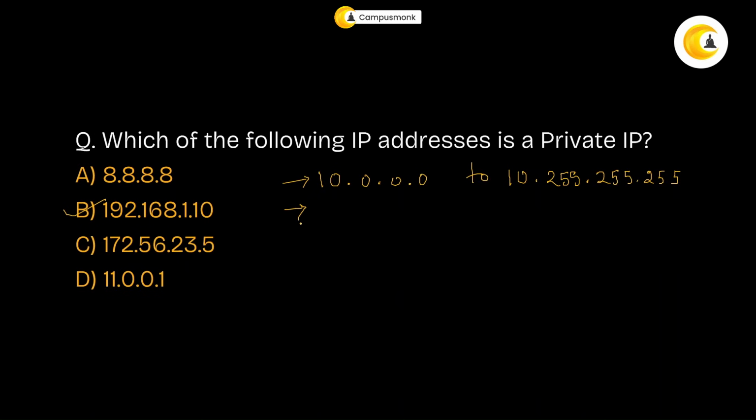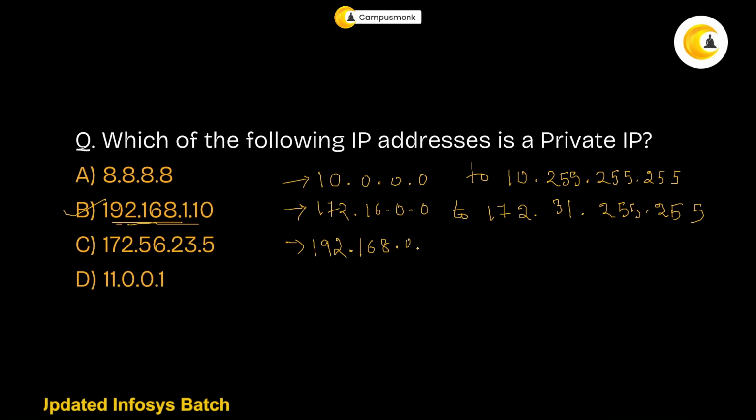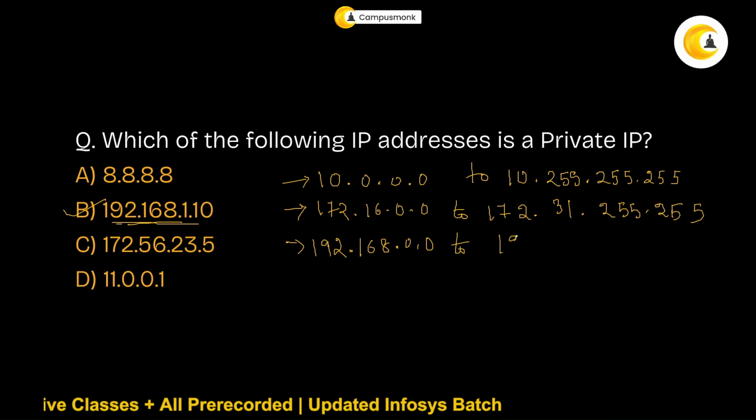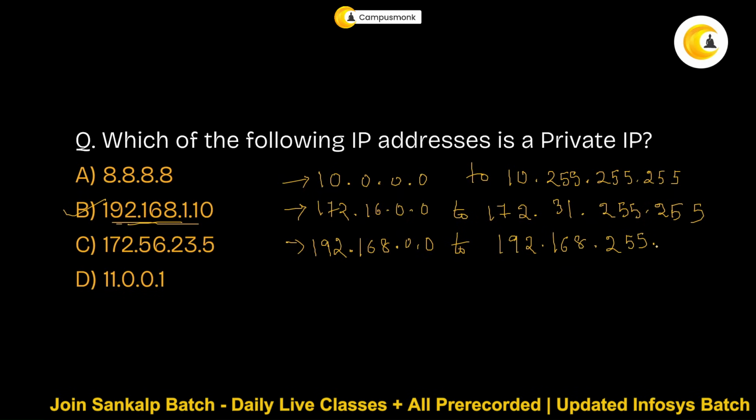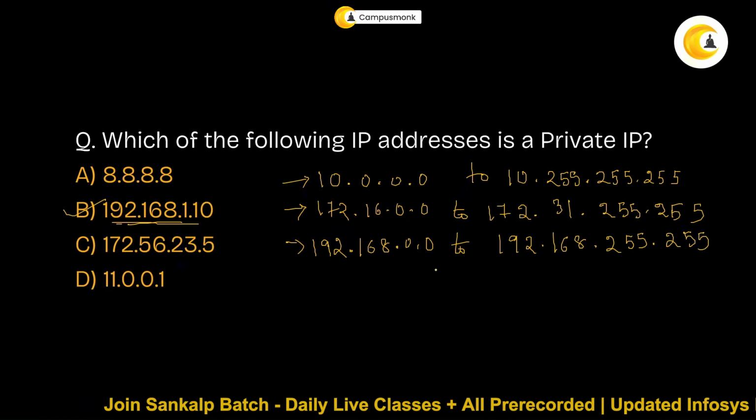The other private IP address range is 172.16.0.0 all the way till 172.31.255.255. The other one, which this address will come in, is 192.168.0.0 to 192.168.255.255.